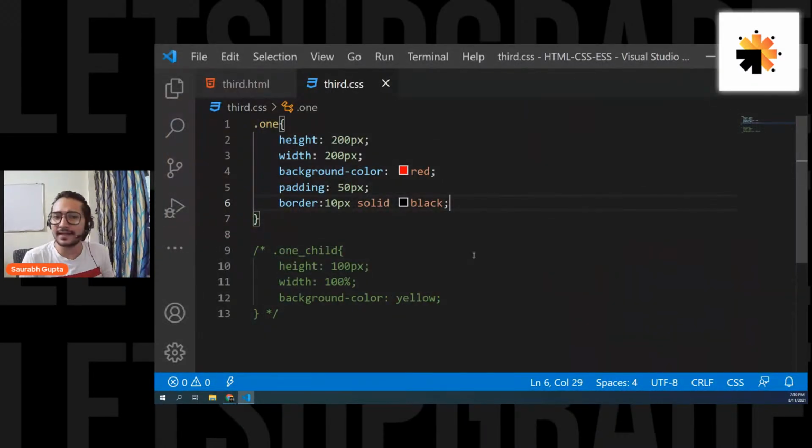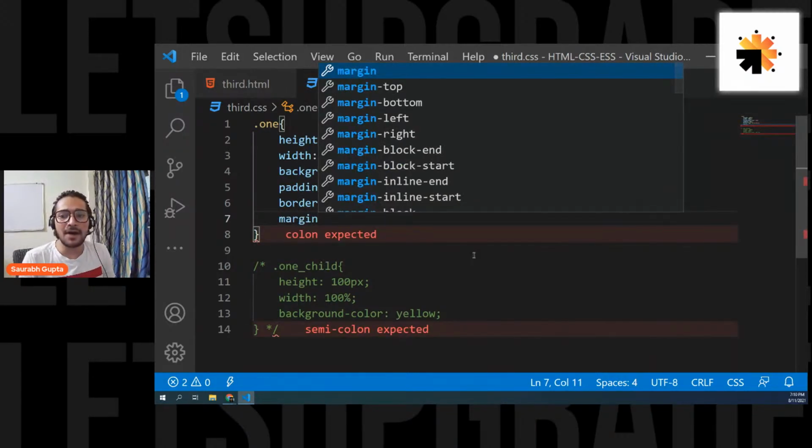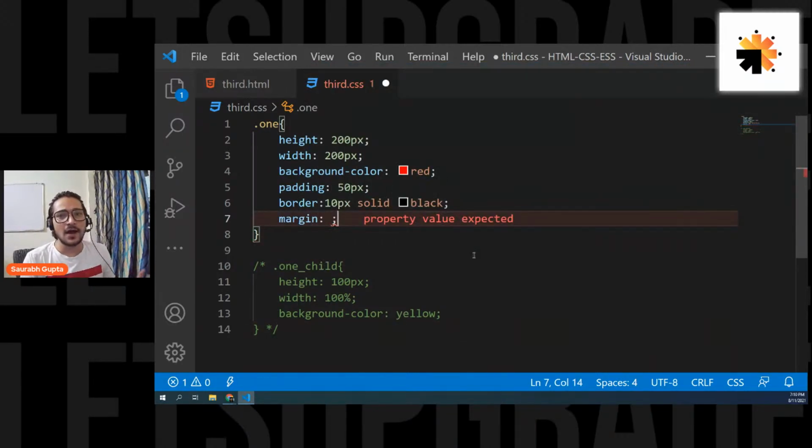The next thing that contributes to the size is margin. Now guys, margin is just like padding. Margin is also a fake size, but the difference is, unlike padding, margin is invisible. You cannot give any color to the margin. So remember that. Margin and padding are the same, both are fake sizes, but margin is invisible.